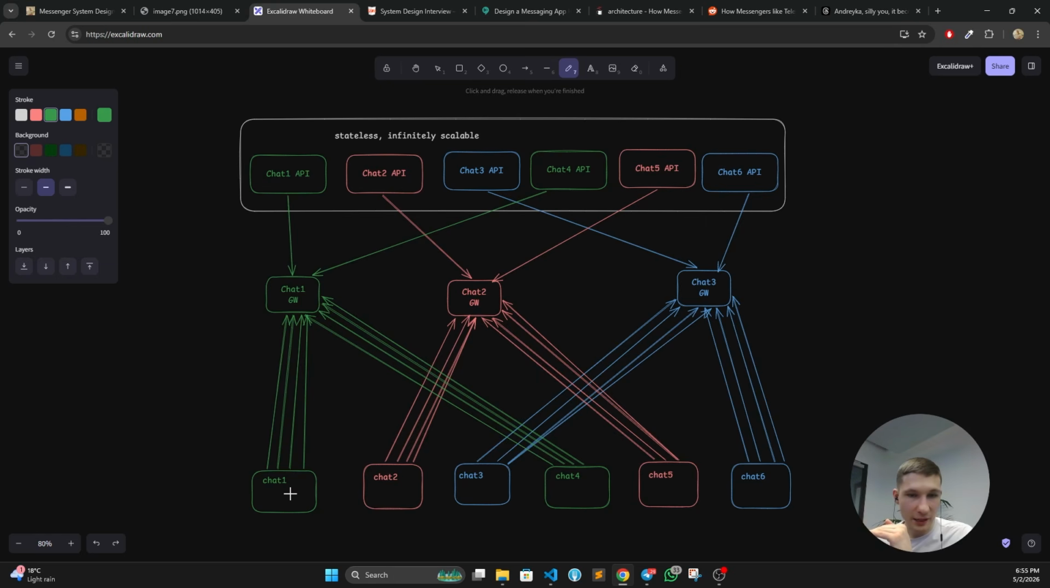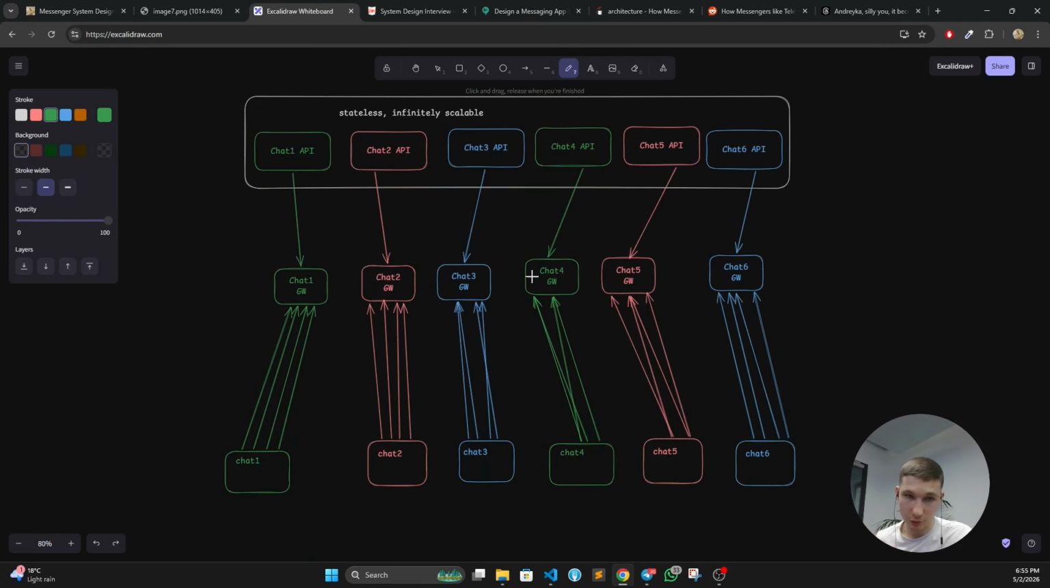Let's say we have 6 chats and only 3 chat gateways. We definitely see that this guy handles 8 connections because we have 4 users per chat. This guy handles 8 connections, this guy handles 8 connections. Every one of them is going to receive messages from chat 1 and chat 4. Now let's say we are doubling the amount of chat gateway nodes. This is what we get.